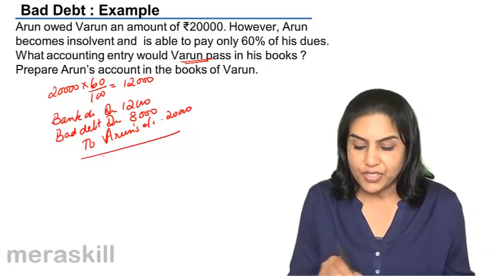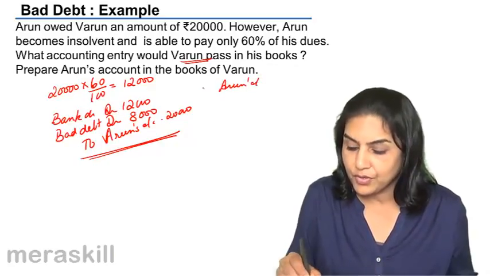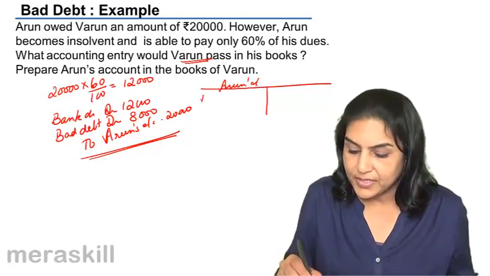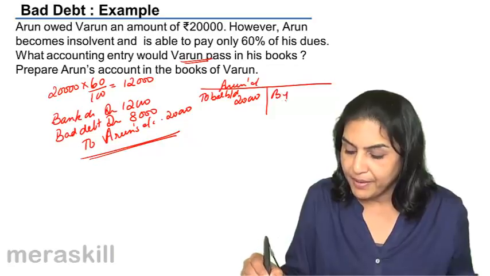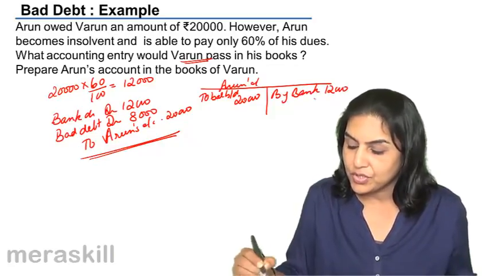With this, Arun's account gets closed because Arun's account looks like this. There is a balance brought down of 20,000. By bank, we get 12,000.